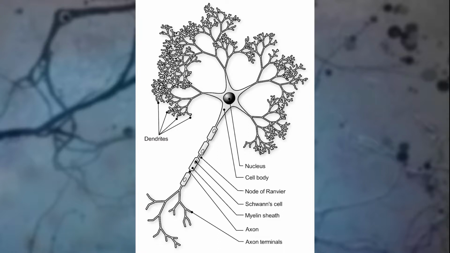Neural outputs, at least for neurons that are far apart, typically take the form of action potential signals, which are really patterns of electrical disturbance that race down the axon. The myelin sheath, shown here, increases the ability of axons to transmit these signals or action potentials to distant cells with little to no signal loss, a bit like a cable's insulation protects against signal loss.